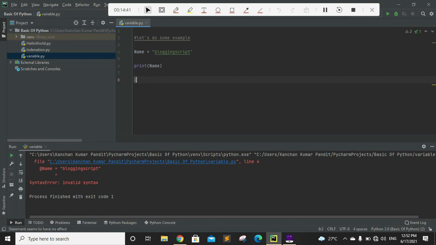And you can also create a variable like name underscore a underscore m underscore. You can also create a variable like this, and there will be no error for sure. Okay, so I hope the concept is very clear.